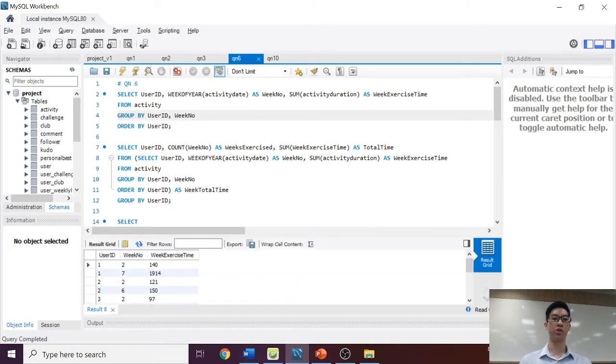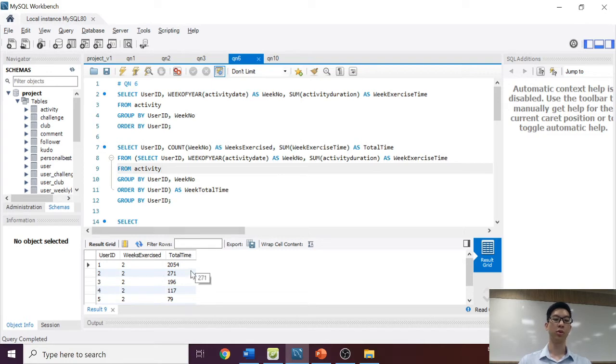So what we do first is to generate the user ID as well as the week number, and the week exercise time is basically the sum of the total activity duration for that particular week. So if you look over here, the output for user ID 1, the second week, he has done a total of 140 minutes of exercise. For week number 7, he did a total of 1,914 minutes of exercise. So that's the first step.